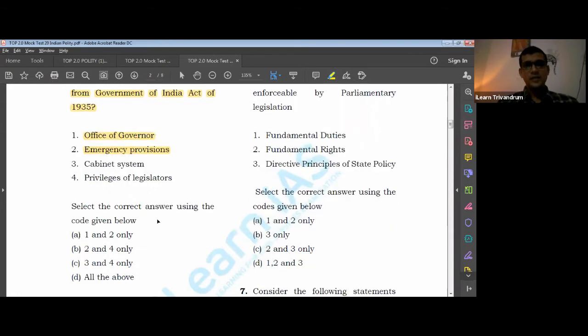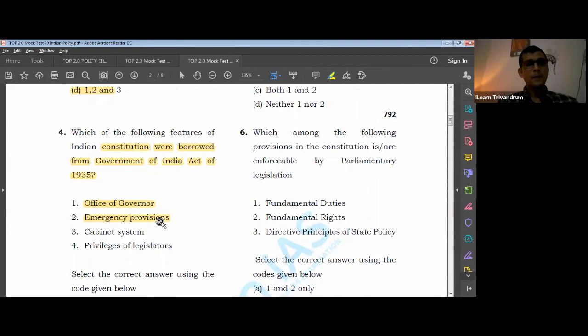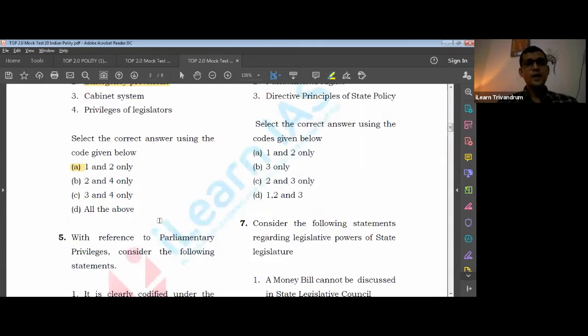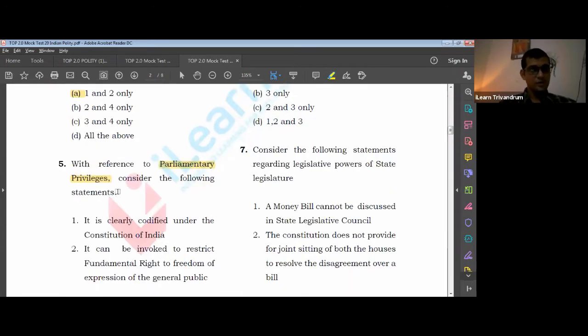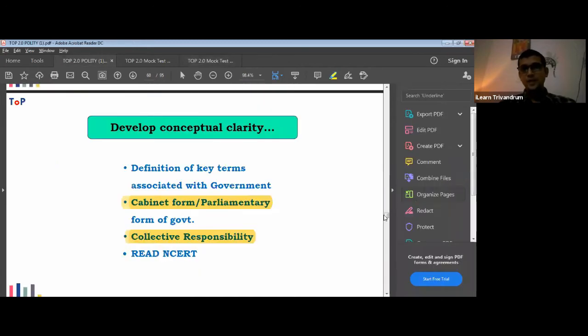The next question, that is the fifth question, with reference to parliamentary privileges, a very important area. Consider the following statements. This is also mentioned in your textbook, Lakshmikant. You can follow that textbook. Please follow it because there have been a lot of questions associated with privilege motion. I think I mentioned in the slides also about it.